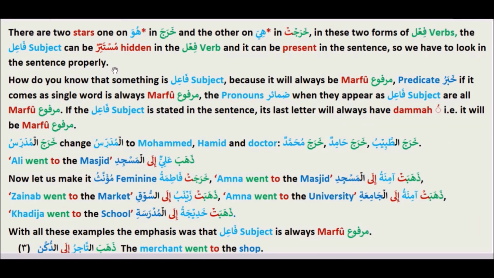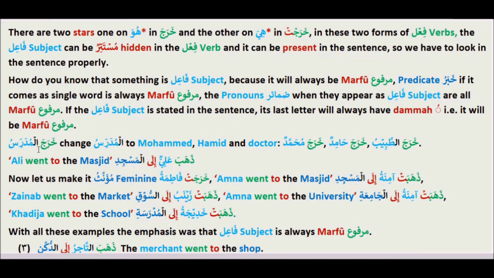Now the question comes, how do you know that something is a fa'il? We will know it because it is always marfu. A predicate, khabar, if it comes as a single word, is always marfu. The pronouns, when they appear as fa'il, are all marfu. If the fa'il is stated in the sentence, its last letter will always have dhamma.